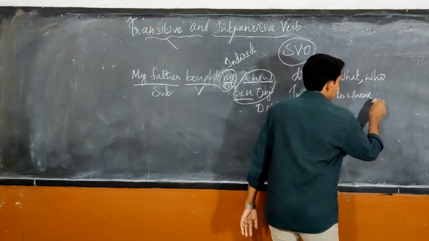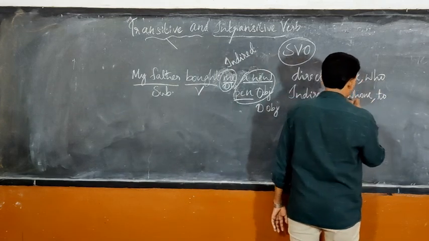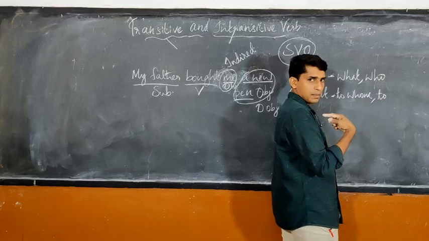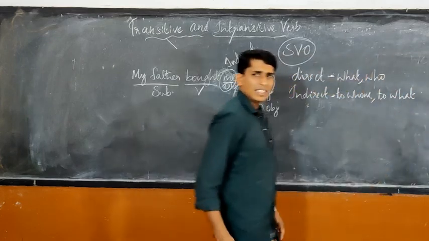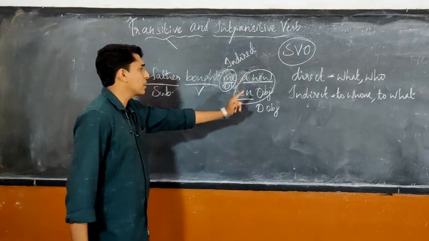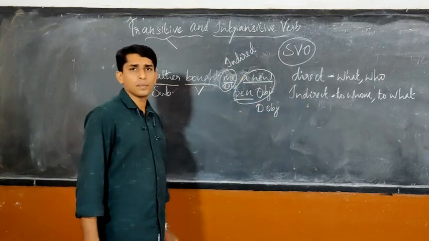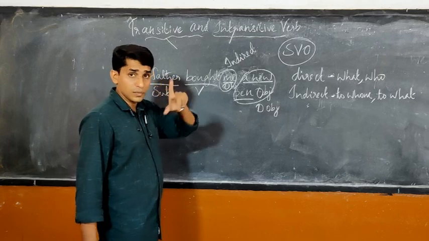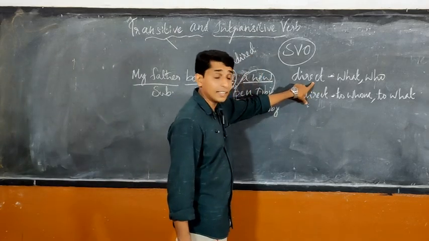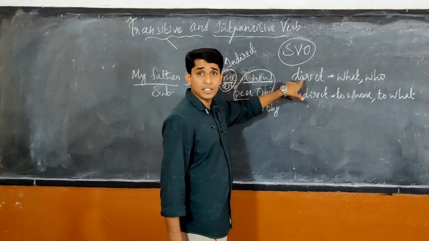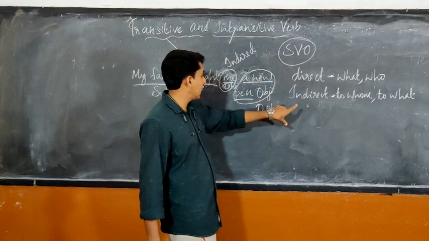Sometimes if it is given to an object, to whom means only a person can be whom, so instead, to what. The easy way is ask the question what or ask the question to. Then we will understand easily which is direct and which is indirect.